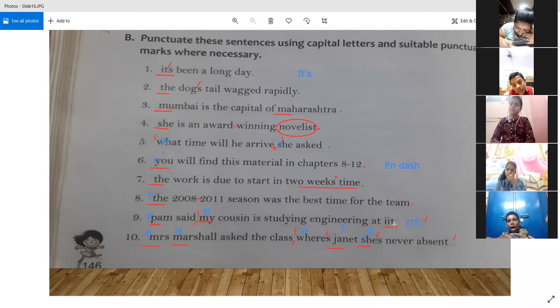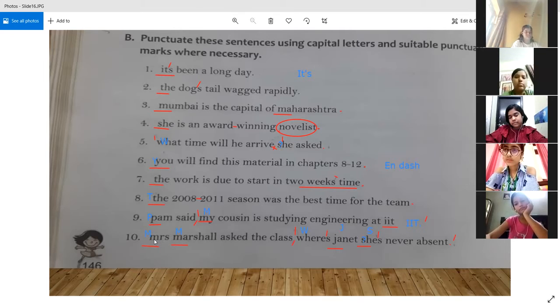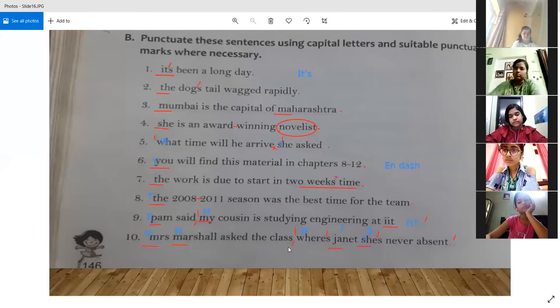So you will find that there are a lot of changes in this sentence, right? The first change is the first letter of the sentence, Mrs. Then we have Marshall, ask the class. We will put a comma. We will open the quotation marks. The first letter after the quotation mark is in capital. Then where's is a contraction, so we put an apostrophe.